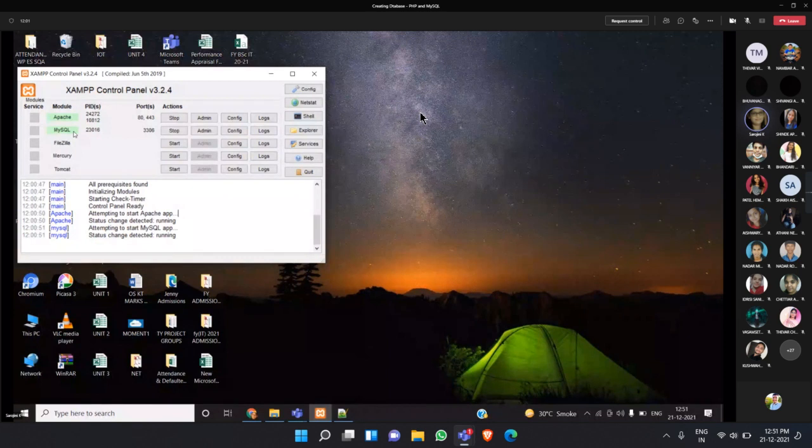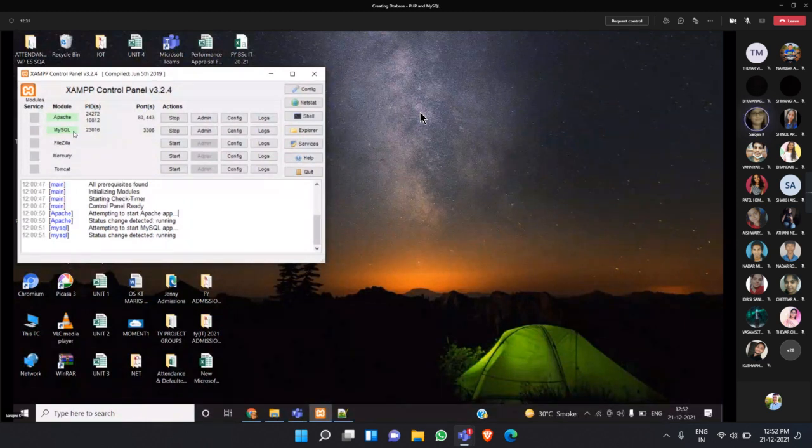After I create these kinds of tables in a database, using MySQL I can filter the data, manipulate the data, and edit the data. Filtering means, for example, some information is asked by the principal madam: in your class, FYBSc IT, in semester 1, how many students got A plus?